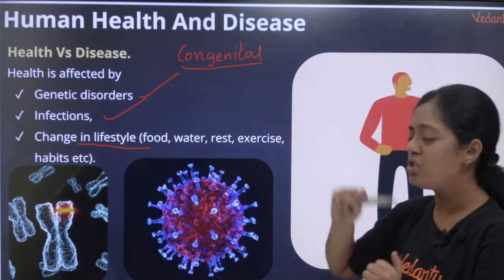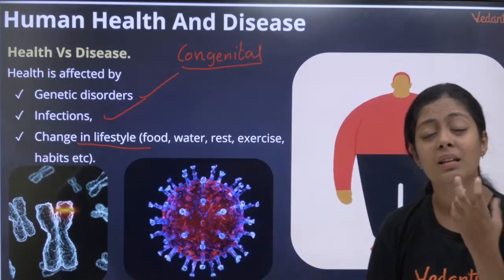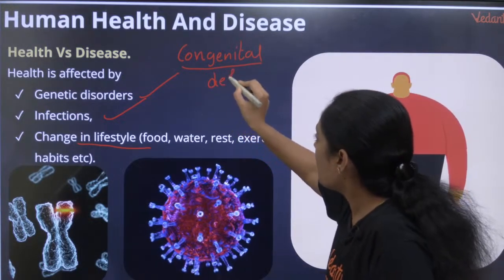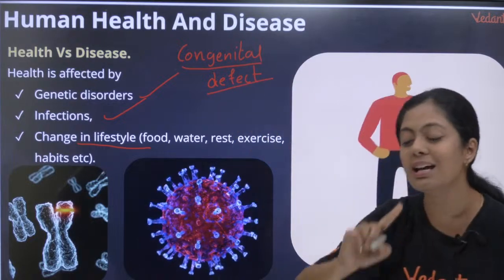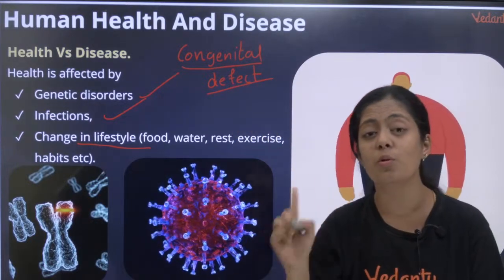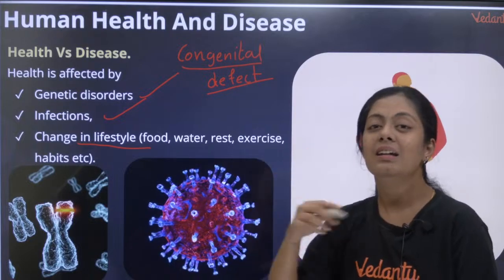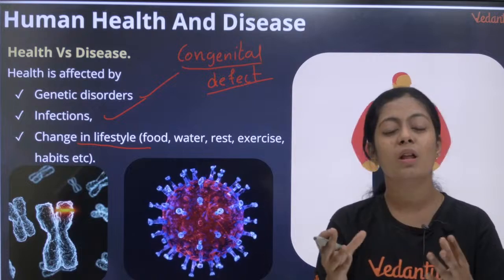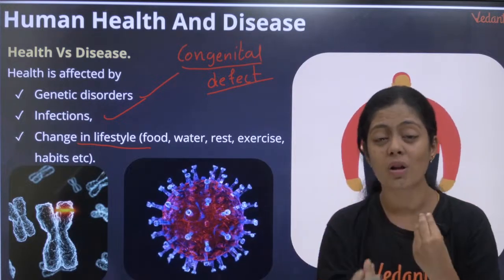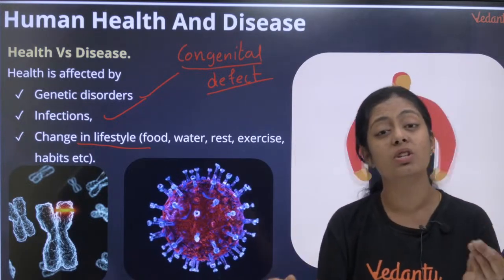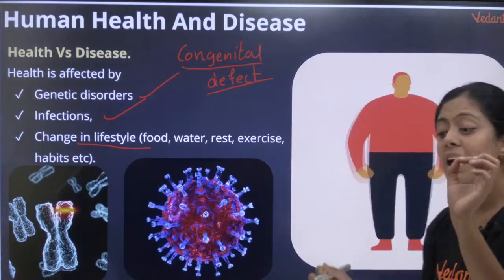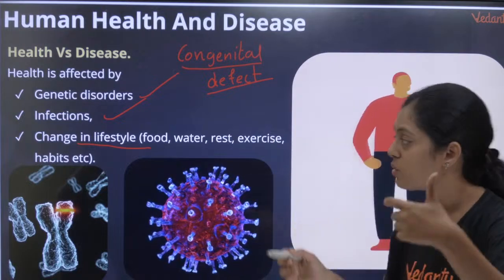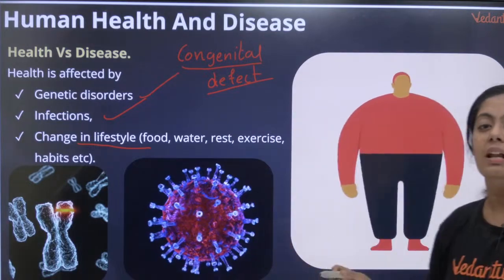What do you understand by congenital? Congenital is the disease with which a person is born. Okay, a birth defect is what we call congenital pasangla. ரொம்ப முக்கியமான விஷயம். What is congenital? Disorders ன்னு சொல்லுவோம், defects ன்னு சொல்லுவோம். சில குழந்தைங்களுக்கு ஹார்ட்ல defects இருக்கும், சில குழந்தைங்களுக்கு they cannot hear, they cannot talk. They are all congenital. Something with which they are born with is called congenital. எல்லாருக்கும் புரிஞ்சதா? How is your health affected? It is either affected by genetic disorder, infection or any change in lifestyle.